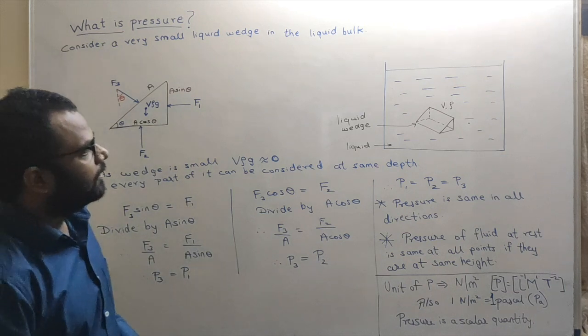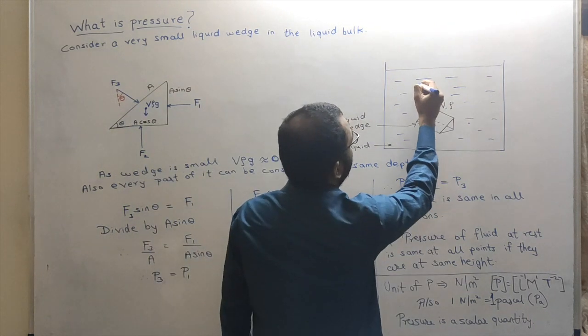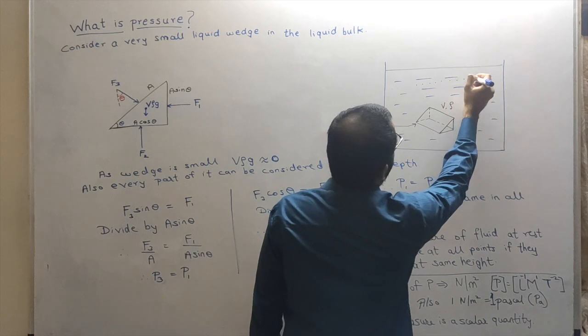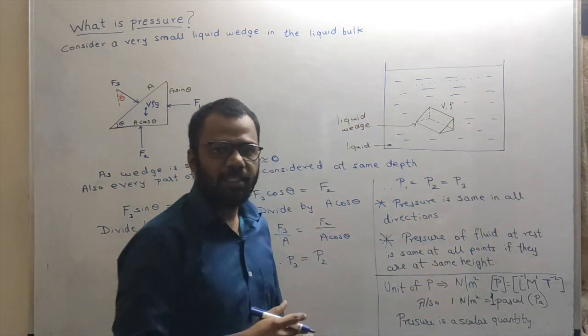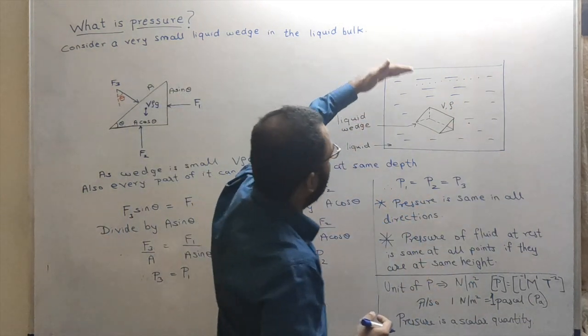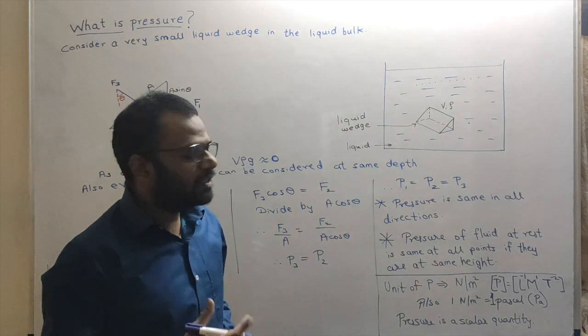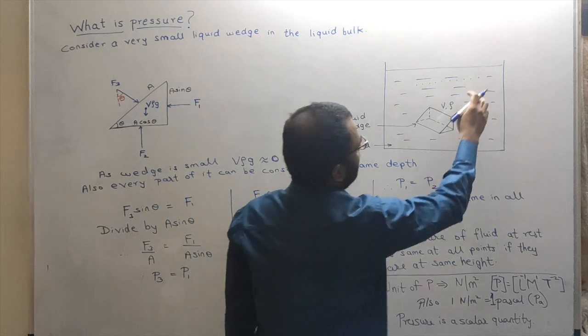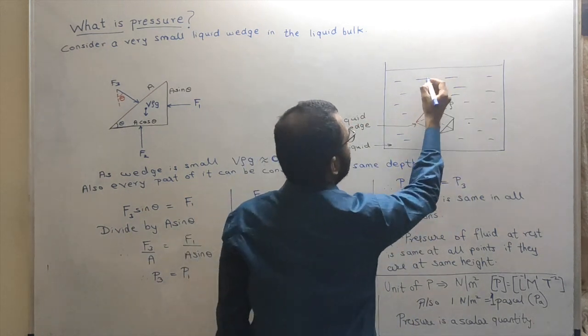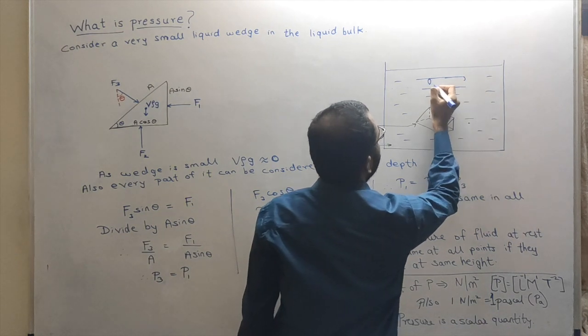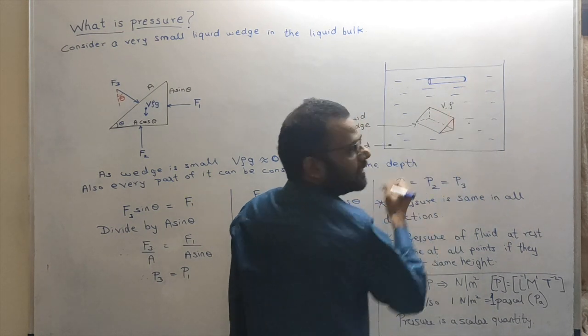Fine. Now if you want, you can note down all these things. Now look here. What we have said is that if I take these points, the pressure acting on these points will be same because all these points are at the same height from the surface. Another way to look at it is, suppose in the same way I consider a horizontal liquid cylinder.